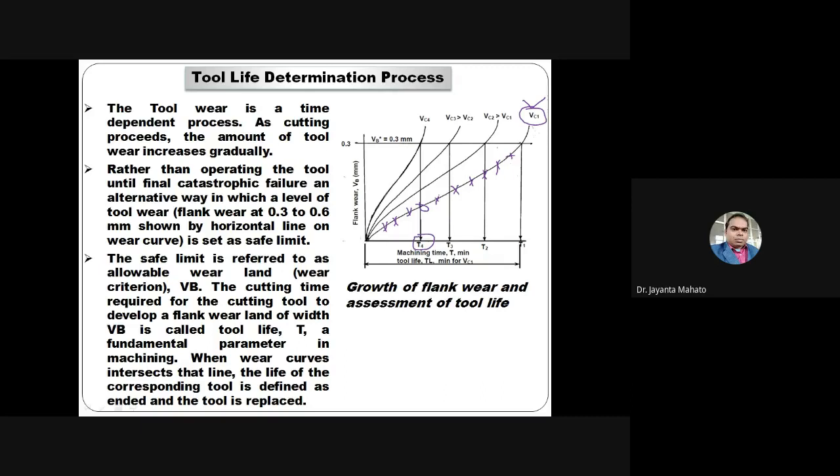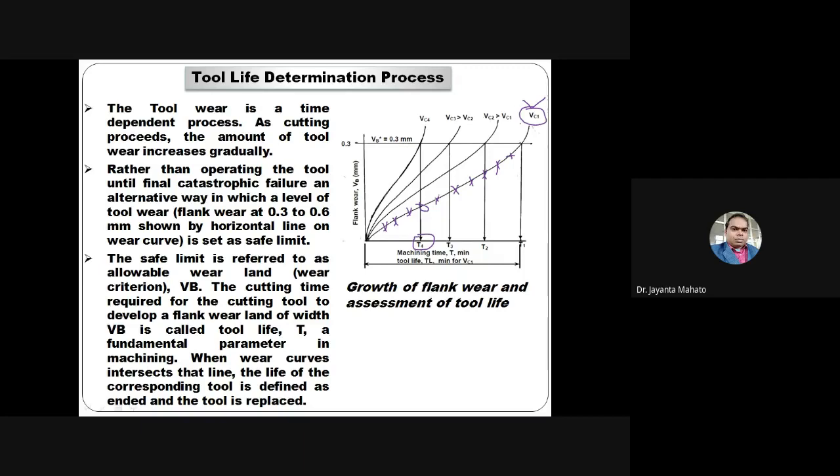So this is the tool life curve, and from this curve you can predict the tool life. Now this is for velocity VC1.